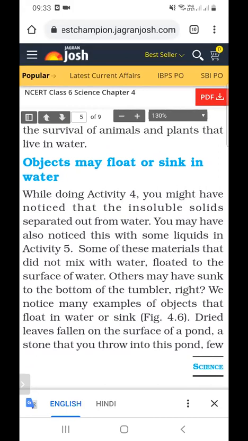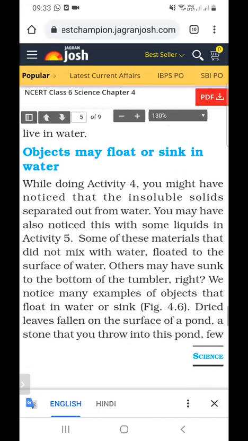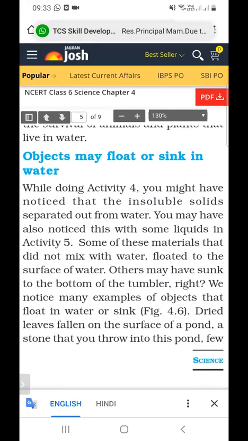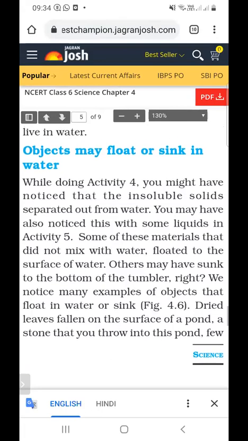So while doing activity 4, you might have noticed that the insoluble solids separated out from water. When we add an insoluble substance into the water, it will not dissolve in the water. Then it is separated out from the water.